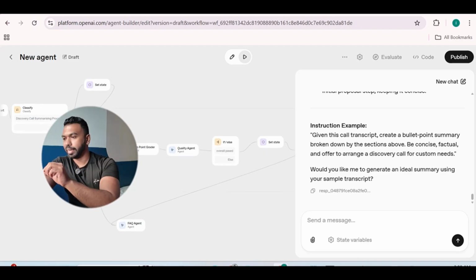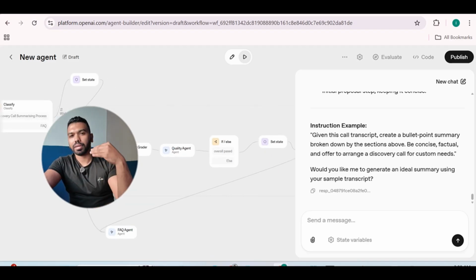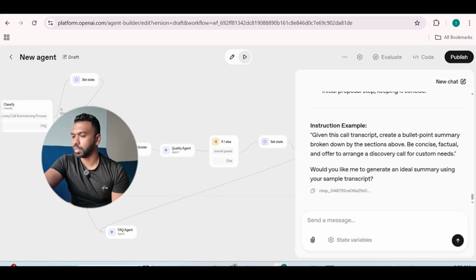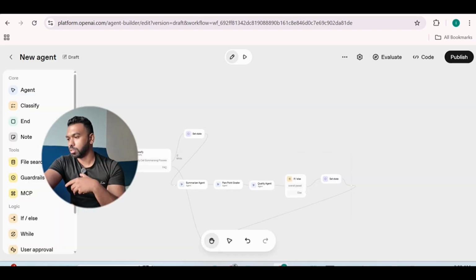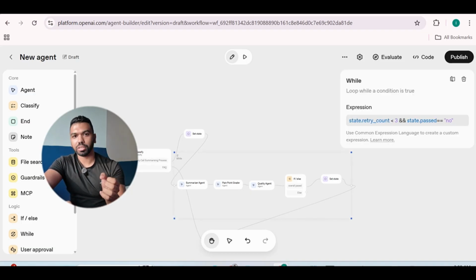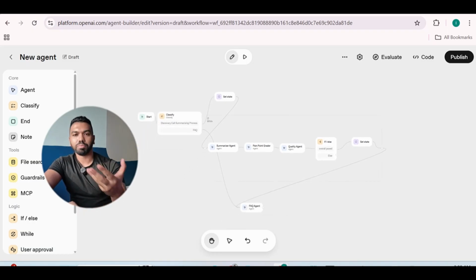These nodes have lit up. As you can see, it went from gray to colored. That means it actually passed these conditions and it went through the state. So because it passed, the set state became yes, and that means the while loop condition wasn't met and it was able to exit out of the loop and then respond to the FAQ agent.